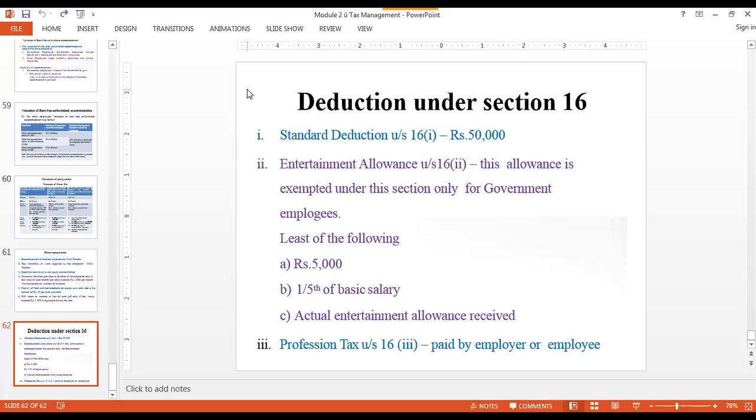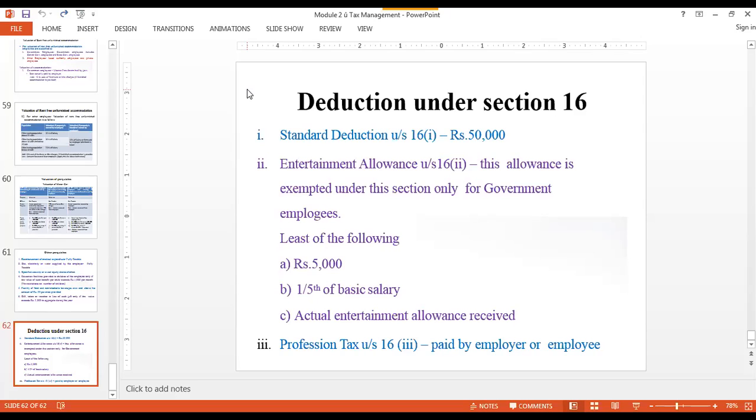In other words, suppose my income from salary works out at, let us say, 5 lakh 50,000. My total salary for the year is 5 lakh 50,000 rupees. Logically, I am supposed to pay tax on 5 lakh 50,000. But if I make use of section 16, the condition says that out of your gross salary, which is 5 lakh 50,000, you can claim a deduction of 50,000. That means 5 lakh 50,000 minus 50,000, my net salary is going to be only 5 lakh. I am supposed to pay tax only on 5 lakh.